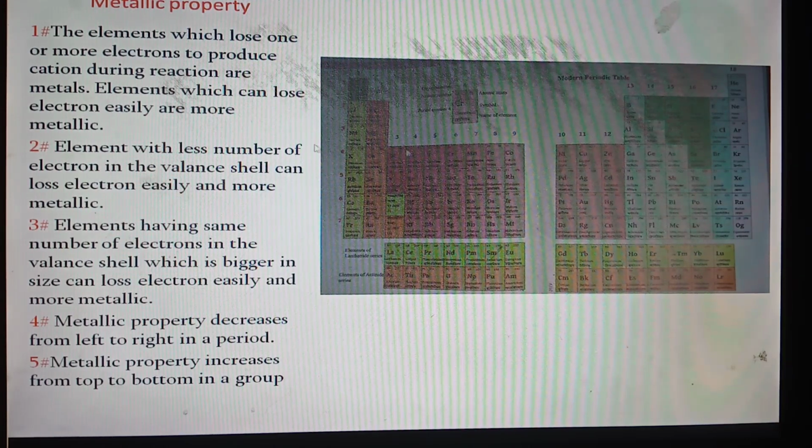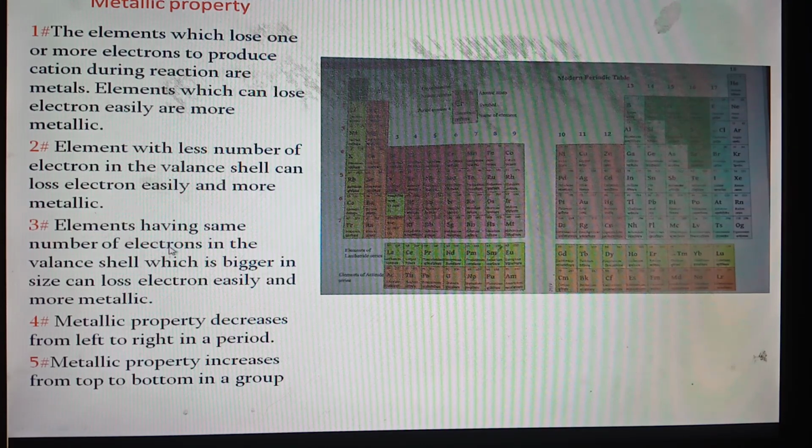Next element, cesium, has 6 energy levels. So it has a bigger size, and the distance between the nucleus and the valence shell is more. So the attraction between the nucleus and the valence shell electron is less here. So it can lose electron more easily than rubidium, and so on. That is, the metallic property increases from top to bottom in a group. So I think you are convinced that the metallic property changes gradually both in a period and a group.